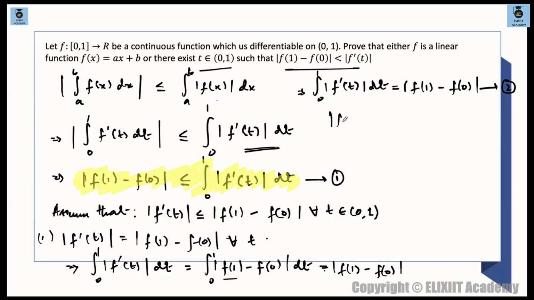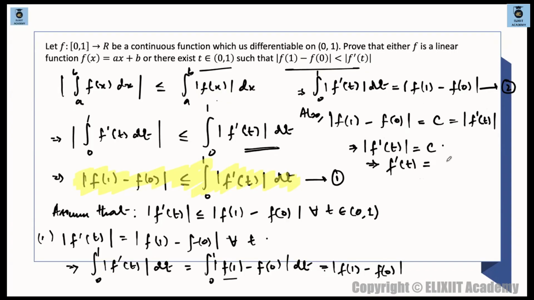So mod of f of 1 minus f of 0 will be a constant function. Will be a constant. आएगा तो constant ही. We can equate these two and this will be a constant only. So I'm taking this to be a constant. ठीक है. And what is this constant? This constant is nothing but mod of f dash of t only. ठीक है. So mod of f dash of t, यहाँ से, will be equal to c. माने f dash of t will be equal to plus minus c.